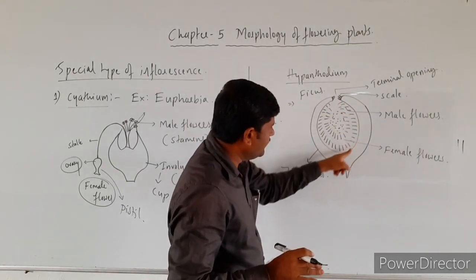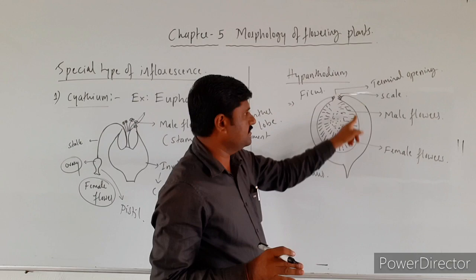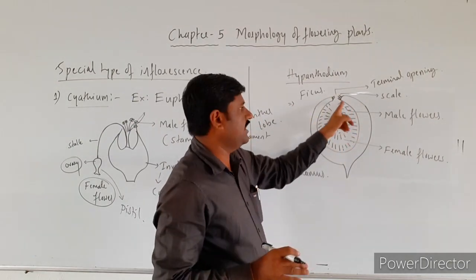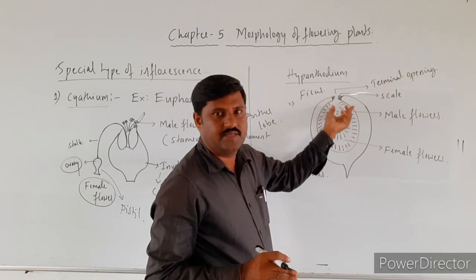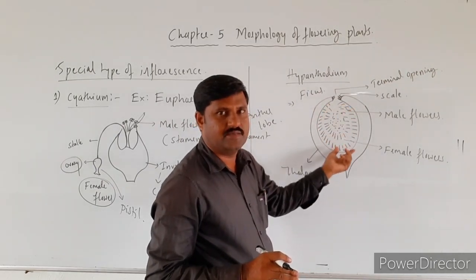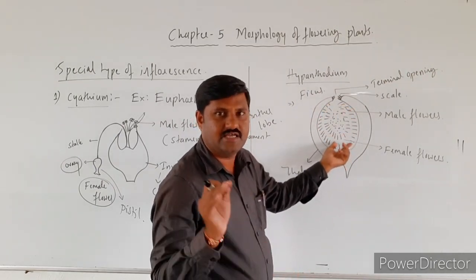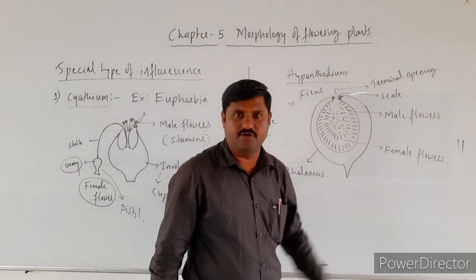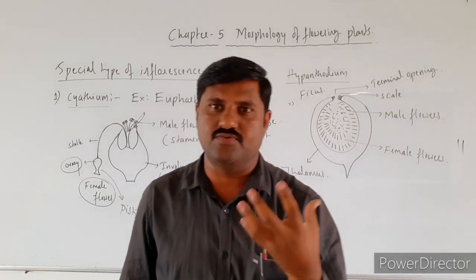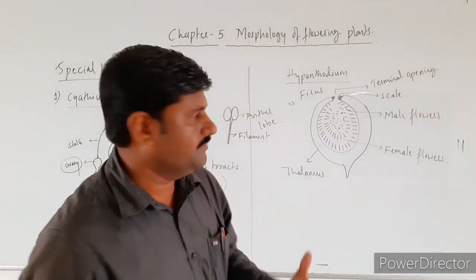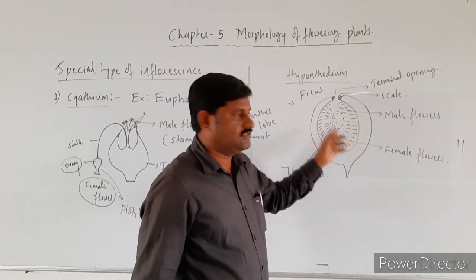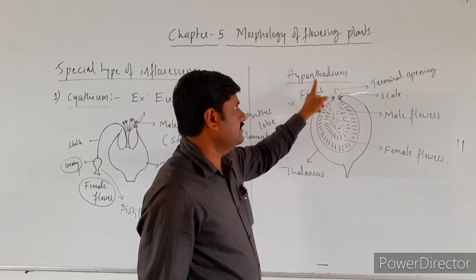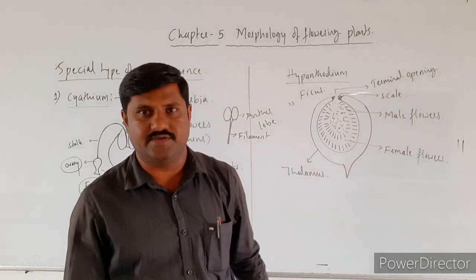So inside the inner wall of this thalamus, or this flask-shaped structure, at the top the male flowers are present, and at the base the female flowers are usually present over here. And this kind of inflorescence, that is a cluster of flowers, is born inside the structure. So this is a special type of inflorescence which is seen in ficus, called hypanthodium.